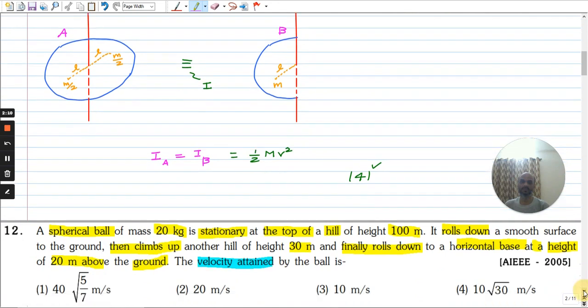Let's move on to the next question. A spherical ball of mass 20 kg is stationary at the top of a hill of height 100 meters. It rolls down a smooth surface to the ground, then climbs up another hill of height 30 meters and finally rolls down to a horizontal base at a height of 20 meters above the ground. The velocity attained by the ball is. You can pause and attempt this question.